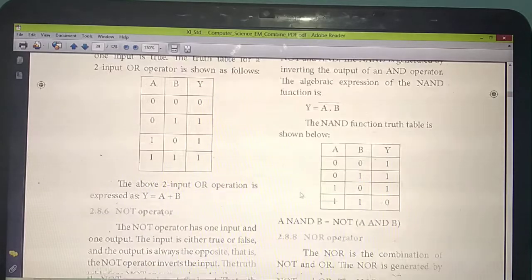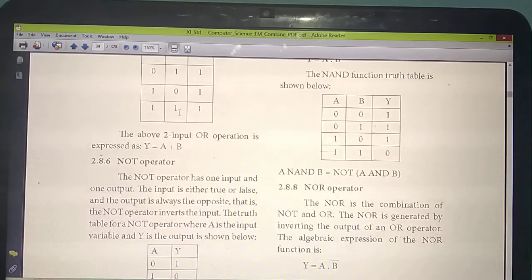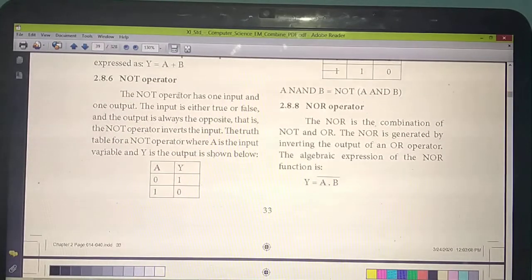Understand? Yes. So the next thing is the NOT operator. N-O-T. Okay. So this NOT operator has one input and one output. Already we have studied two inputs. What were the two inputs? A and B. But the NOT operator is not like that. Only one input is there. That's very important. Only one input is there. The input value is either true or false.